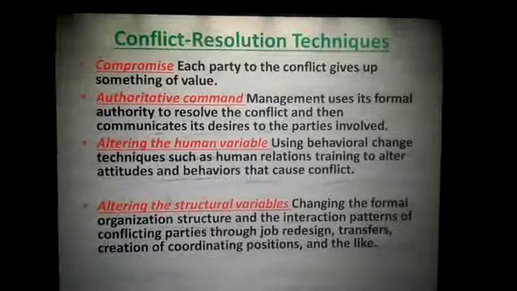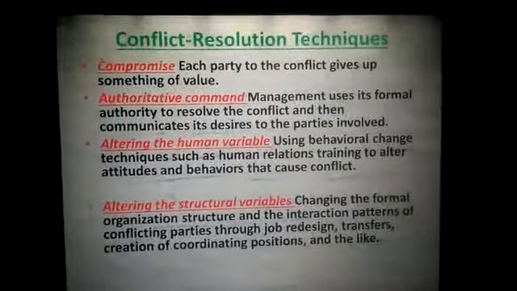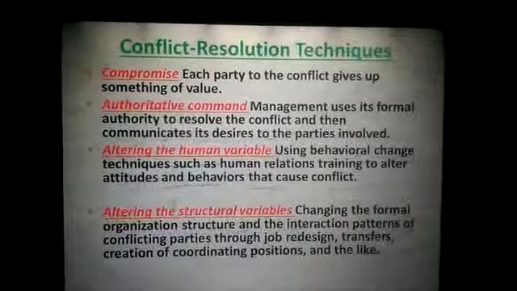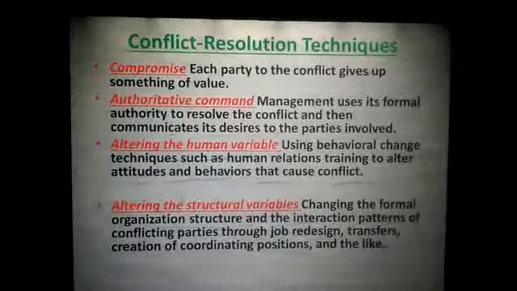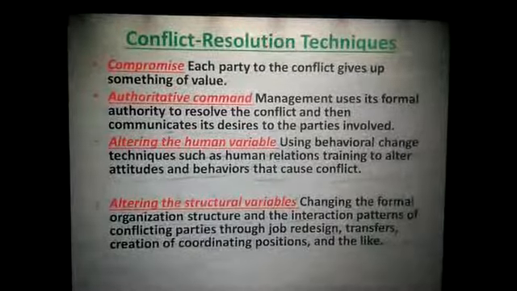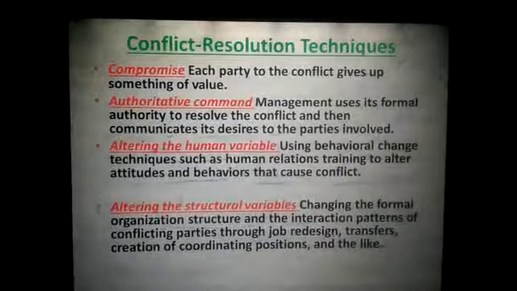Then some other conflict resolution techniques. It's compromise. Each party to the conflict gives up something of value. Authoritative command. Management uses its formal authority to resolve the conflict and then communicates its desires to the parties involved.